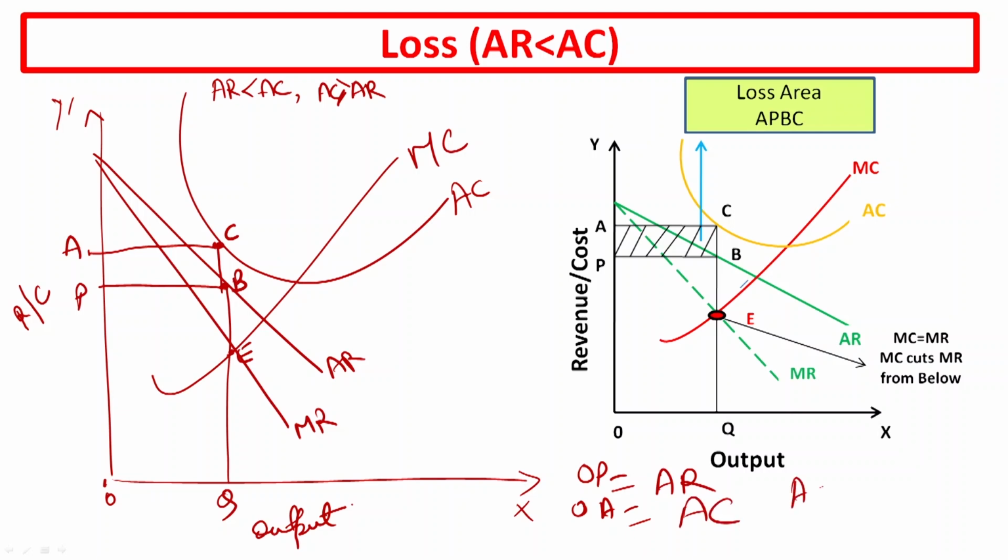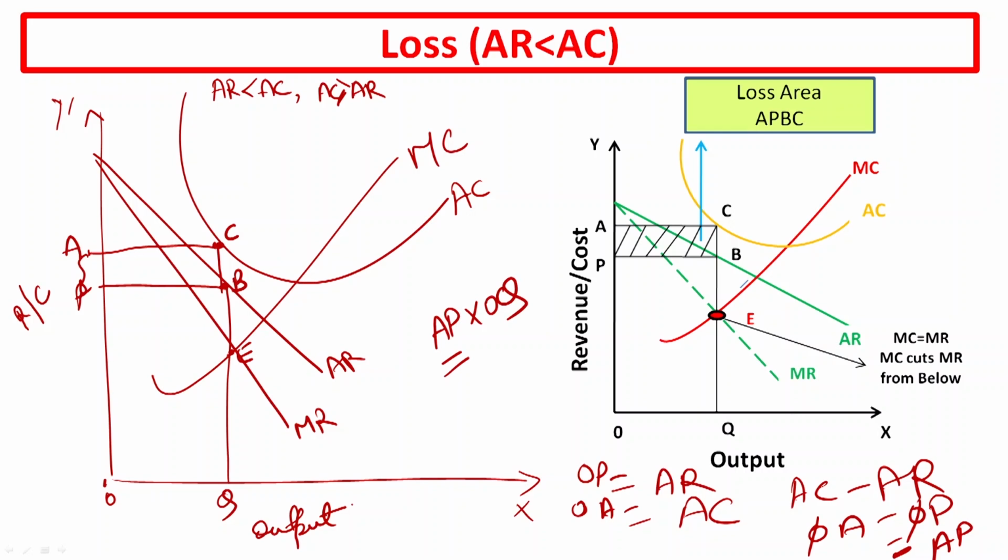Then average cost minus average revenue, that means OA minus OP, subtracted, that means AP is the per unit loss, and if you multiply this per unit loss AP with the unit of output OQ, you will get the area of loss, that is equal to APBC, and cover this area.